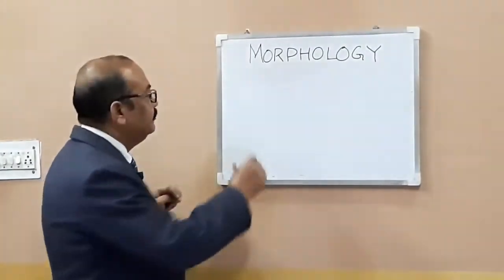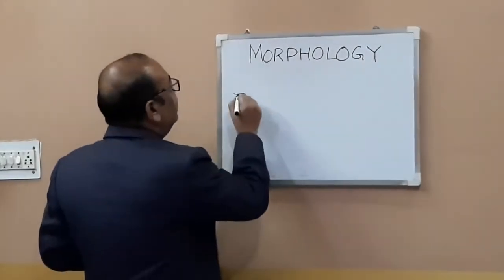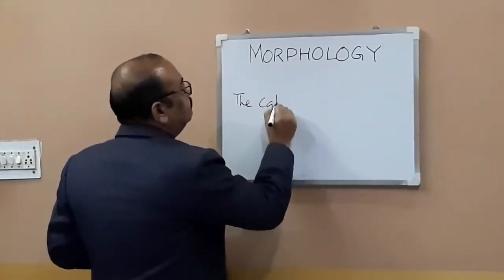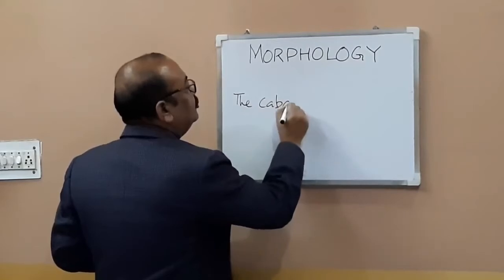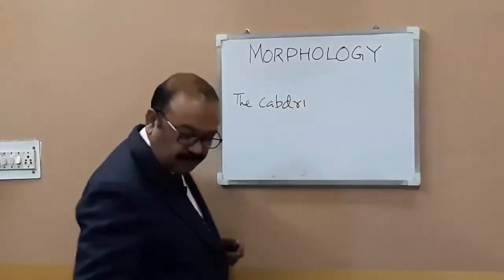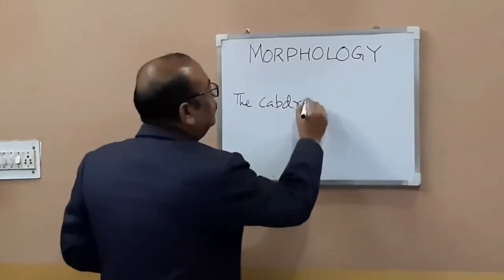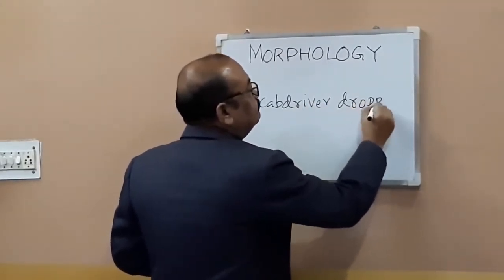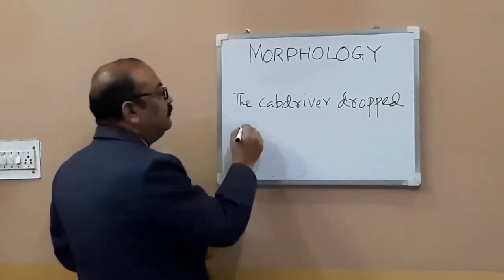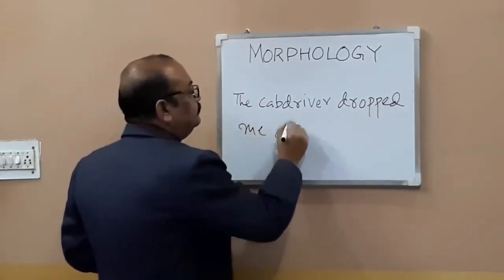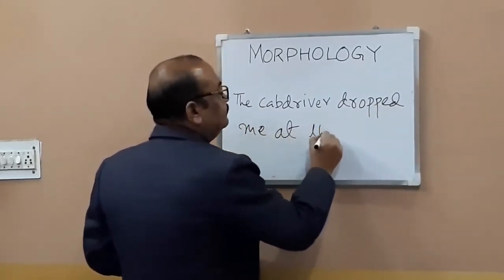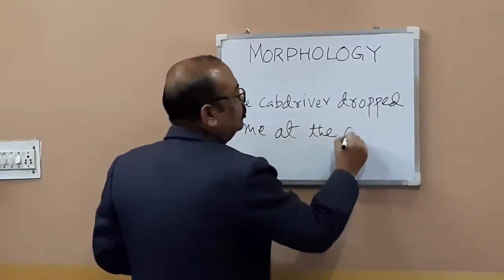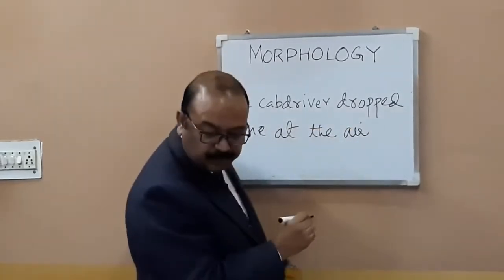The cab driver dropped me at the airport.